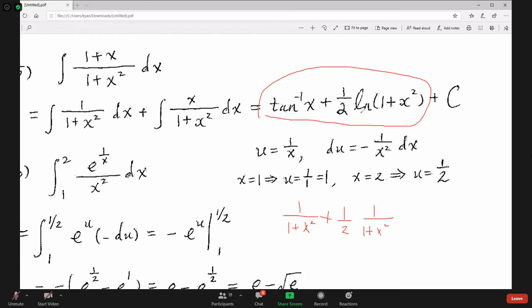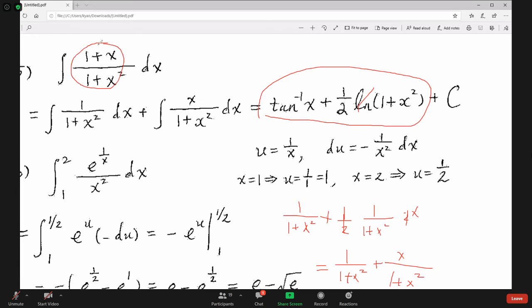Now you can forget ln. The derivative of the inside is 2x by using the famous chain rule. Now you can simplify. So this is 1 over 1 plus x squared, plus the 2 has cancelled out, so it's x over 1 plus x squared. Same common denominator, 1 plus x squared. So the numerator is 1 plus x. Same thing, see?